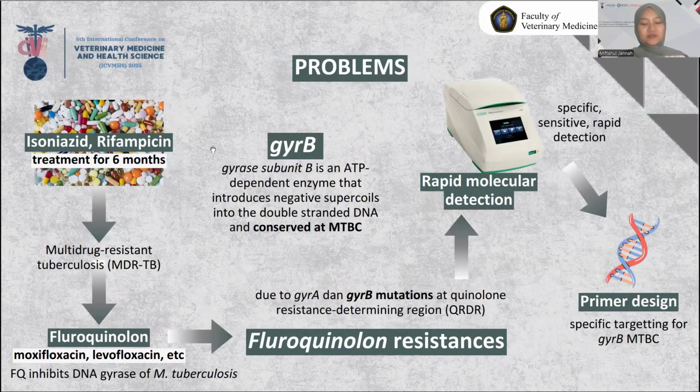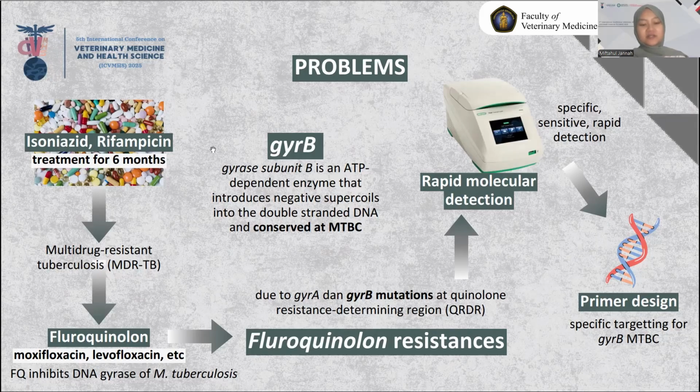Standard treatment for tuberculosis requires at least 6 months of isoniazid and rifampicin. Fluoroquinolones such as moxifloxacin and levofloxacin are used as alternative drugs for these cases by inhibiting the DNA gyrase enzyme of MTB, specifically the gyrB subunit. Unfortunately, resistance to fluoroquinolone is increasing, mainly due to mutations in gyrB at the quinolone-resistance-determining regions. Thus, fluoroquinolones are now among the drug groups with rising resistance rates in TB treatment.